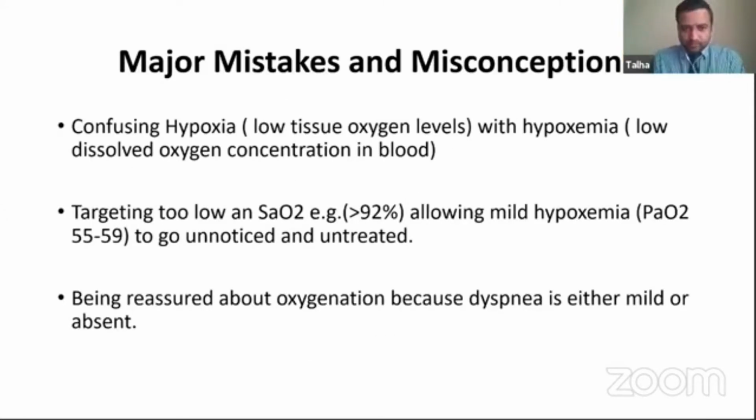So I will start with a few major mistakes and misconceptions. They're very basic things, but sometimes we overlook them, and that can be dangerous. First of all, we need to be clear what's the difference between hypoxia and hypoxemia. Hypoxia is basically low tissue oxygen levels, and that's in shock and multi-organ failure. But hypoxemia, which is what we talk about today, is more about dissolved oxygen concentration in blood and partial pressure of oxygen as we look into ABGs.